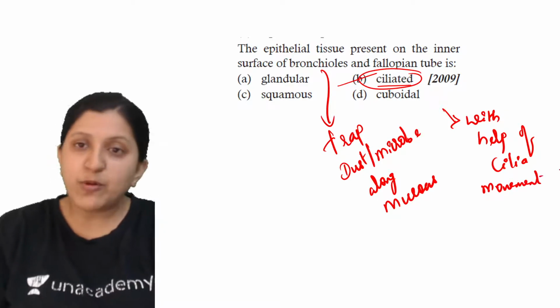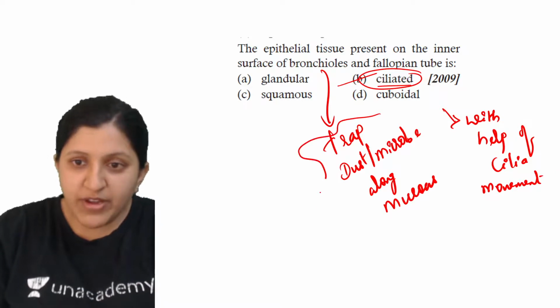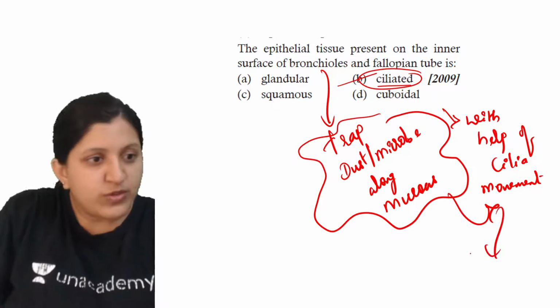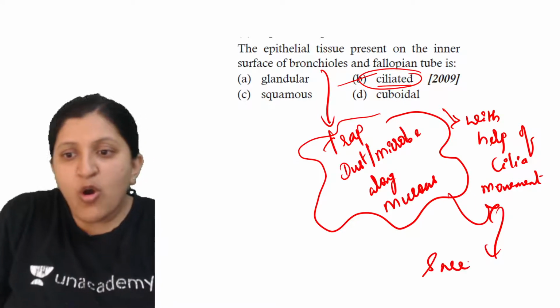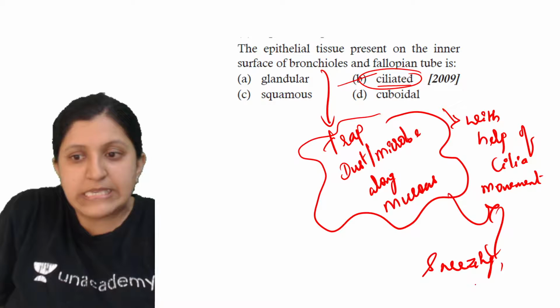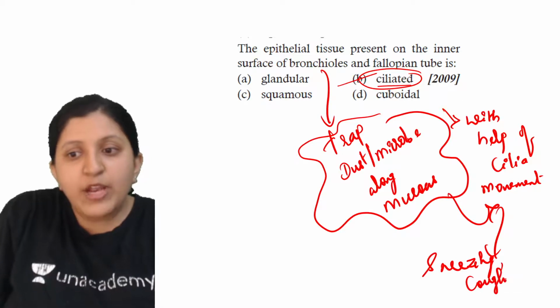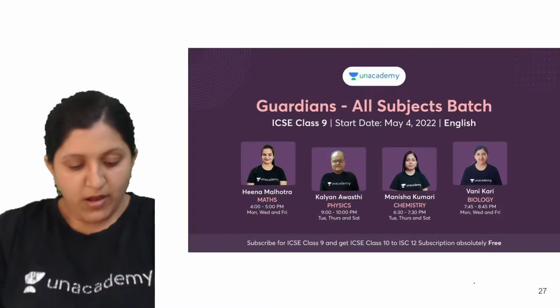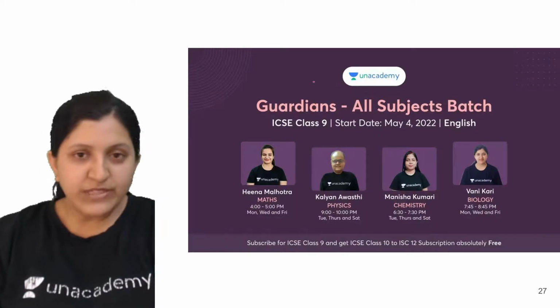Okay, so this is with the help of cilia movement. So whatever trapped thing is there, that can be sneezed out. So sneezing or coughing are basically the ways where you are trying to throw out the unwanted things. Okay, alright, so we are at the end of the session.